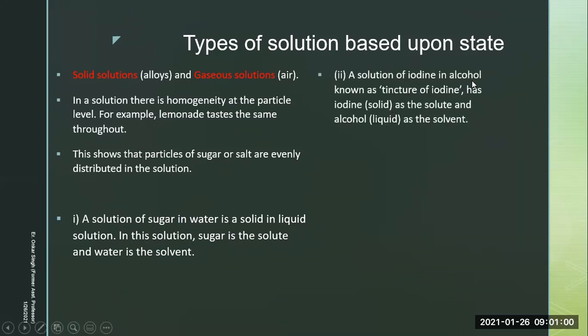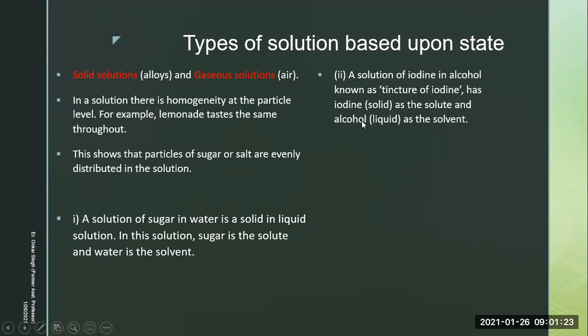A solution of iodine in alcohol, known as tincture of iodine, has iodine as a solute and alcohol, a liquid, as a solvent. Students, this is an interesting thing about iodine. We know it's an exception. Iodine is solid at room temperature.